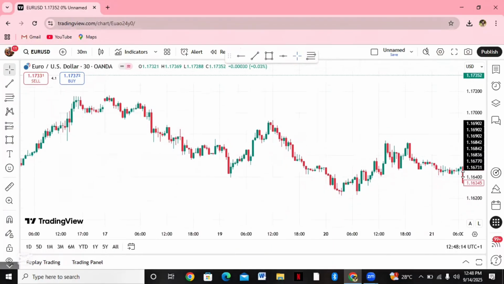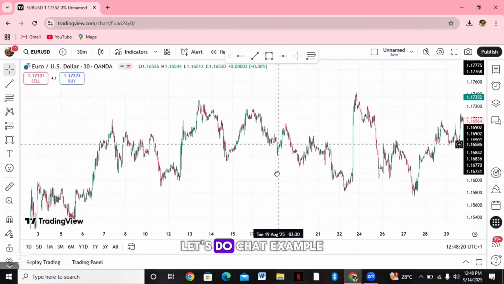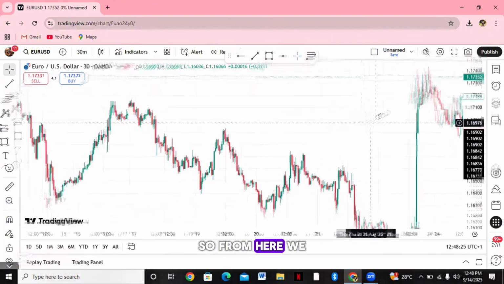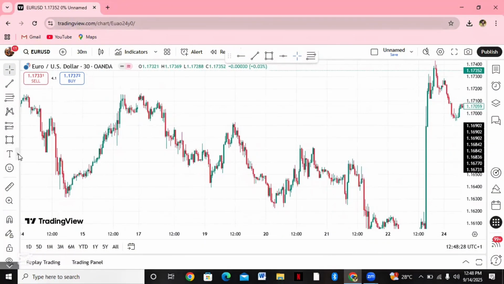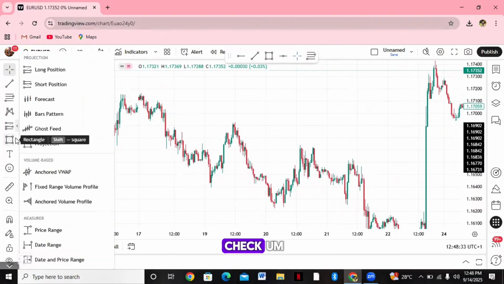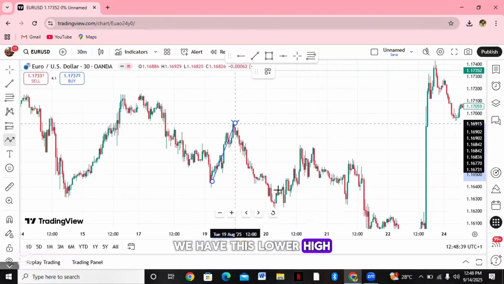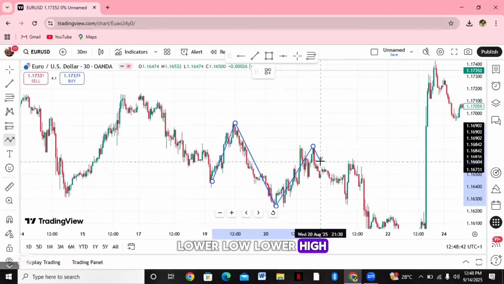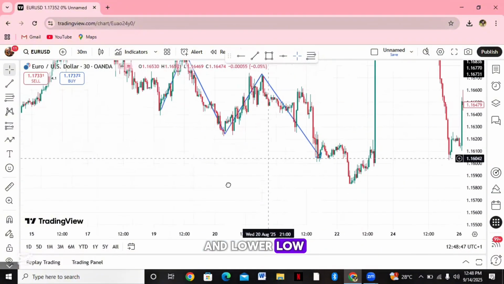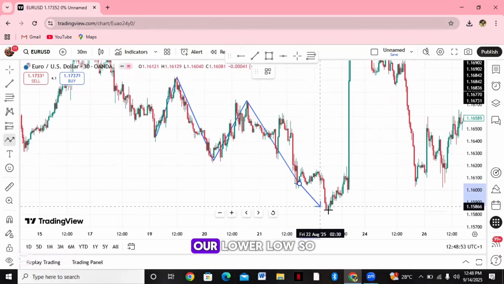Now, let us talk about the trend. Let's do a chart example talking about the trend. Okay, so from here we have a bearish trend. Let's check. We have this lower high, lower low, lower high, and lower low here. Yeah, these are lower lows.